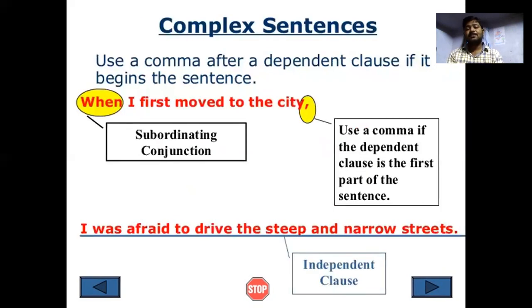Use a comma after the dependent clause if it begins the sentence.